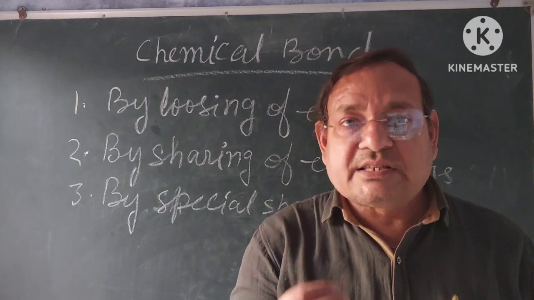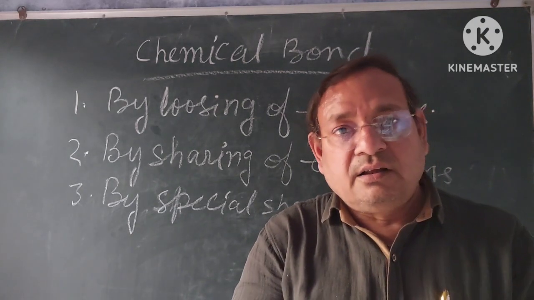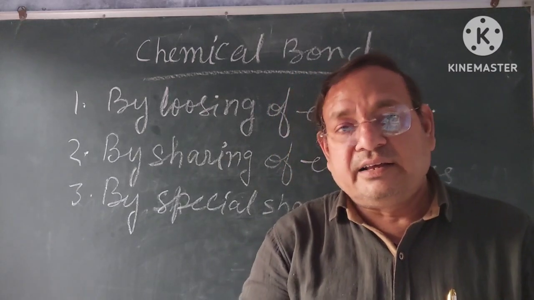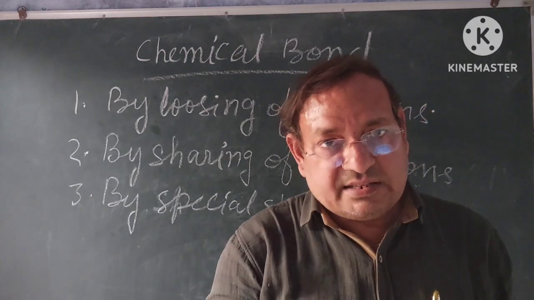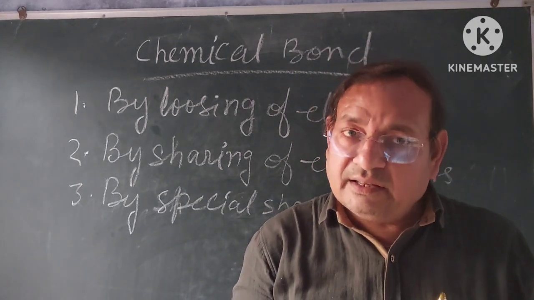The atom which has excess electrons loses its excess electrons, and the atom which has fewer electrons gets the lost electrons of the first atom.